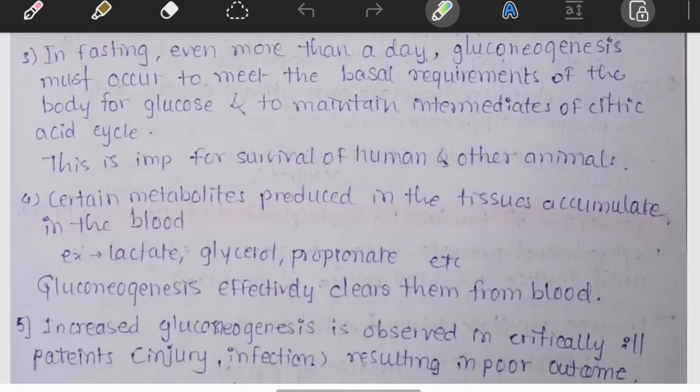Substances like lactate, glycerol, and propionate accumulate continuously. Instead of allowing them to build up, the liver converts them into glucose. Nothing is wasted, and nature is an excellent recycler.